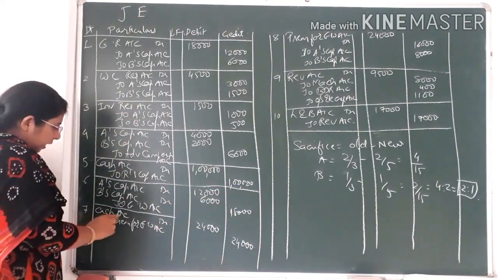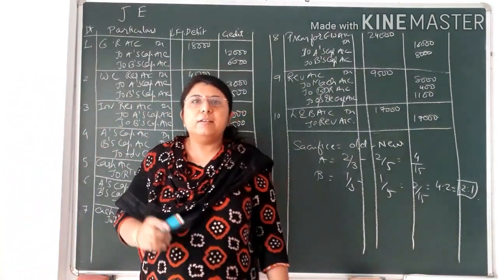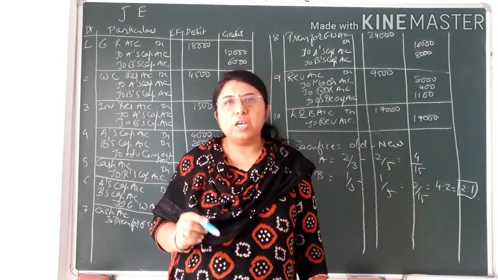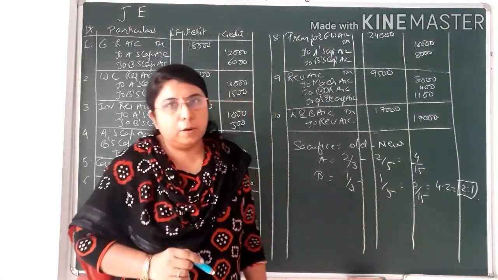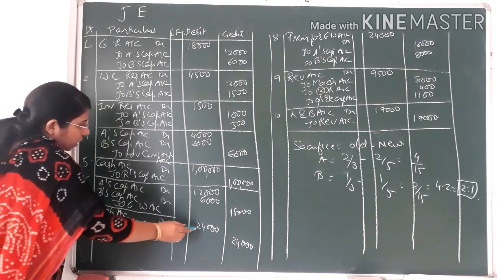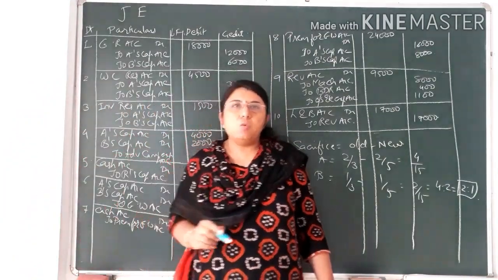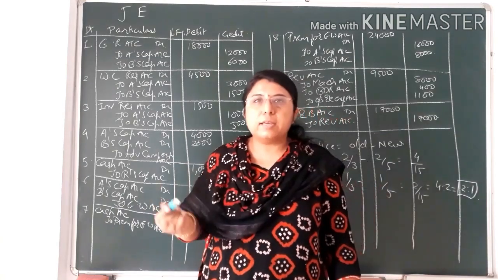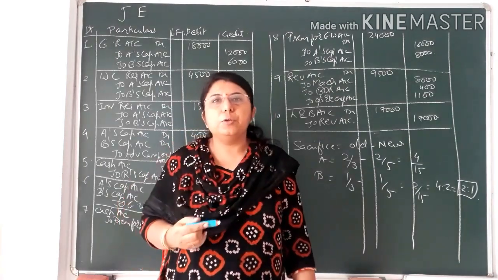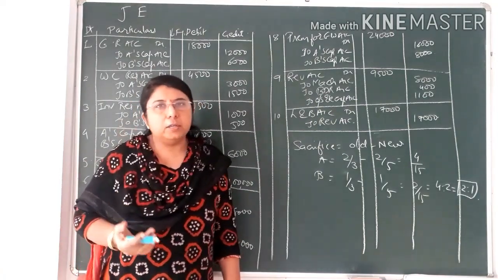Now 7th entry, you can see cash account debit to premium for goodwill account credit. Students, in the last video lecture I already explained that when the new partner brings his share of goodwill, then only the word goodwill is not to be utilized. We have to utilize the word premium for goodwill. So the 7th entry you can see over here, that is cash account debit to premium for goodwill account credit, that is 24,000. You can combine these two entries also. You can write cash account debit to R's capital account credit and premium for goodwill account credit. It means 1 lakh 24,000 and cash account debit 1 lakh 24,000. So I have written separate entries. You can combine those two entries also.